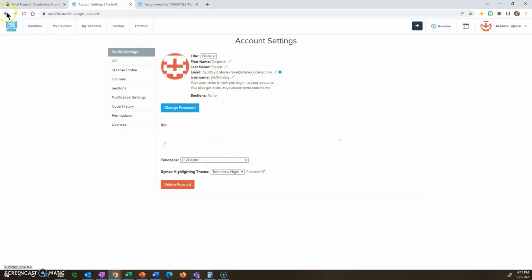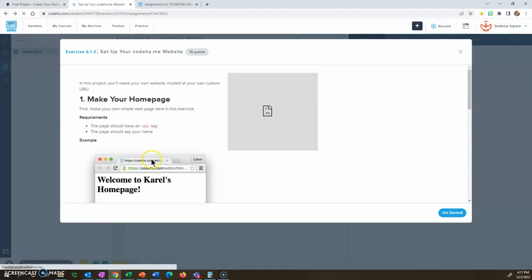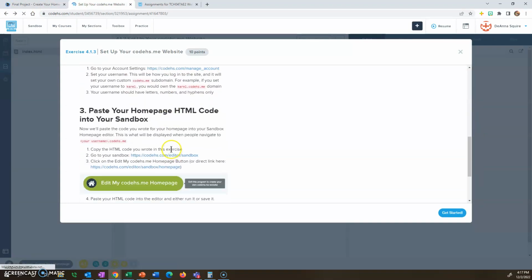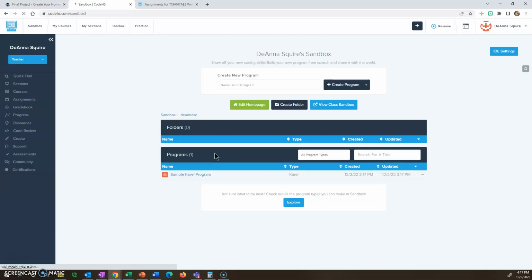Once you do that, you can go back to that assignment, and you're going to go to the sandbox page. You can also go to the sandbox up here at the top. That's perfectly fine too. But if you go to sandbox, you're going to click edit home page.